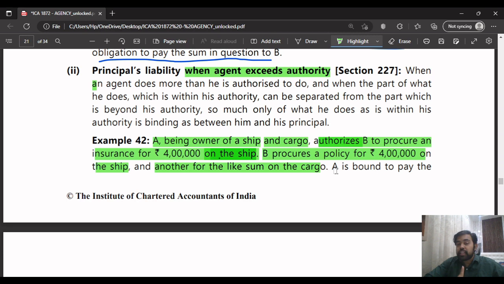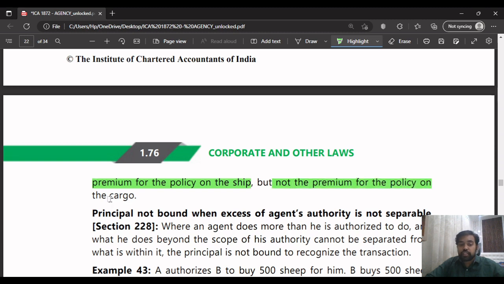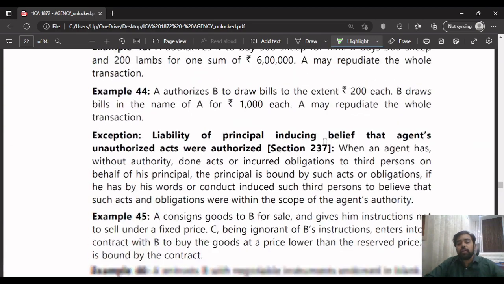But the principal did not tell him to get insurance for the cargo. So A is bound to pay the premium for the policy on the ship, but not the premium for the policy on the cargo. In this case, we can separate the two contracts, one for the ship, one for the cargo. For the cargo part, the principal won't be liable. For the ship which has been insured, for that part, he will be liable.